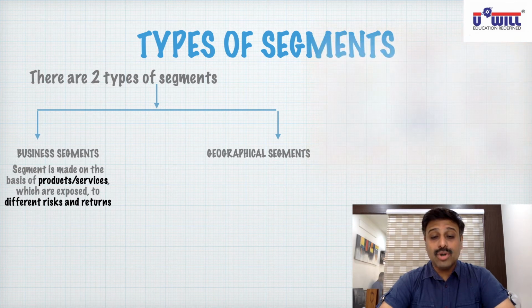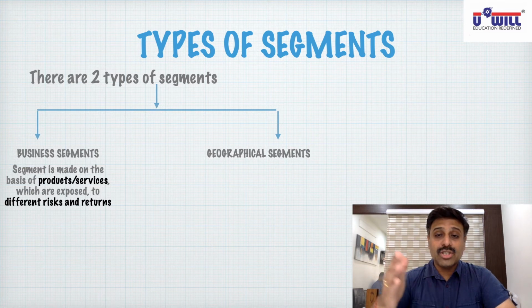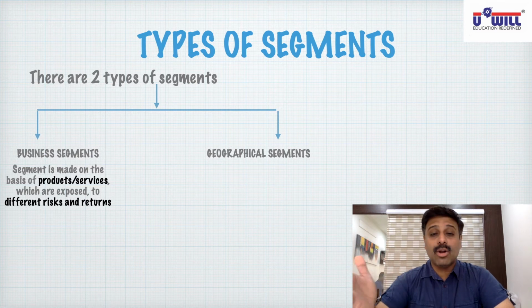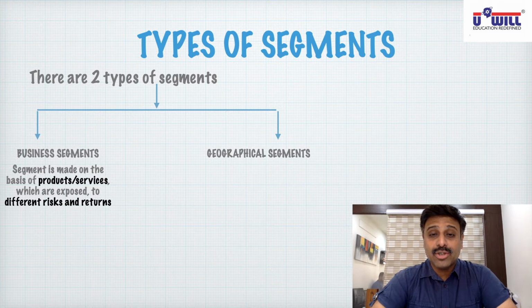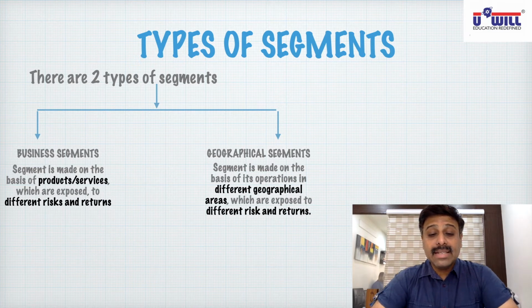Now if we go ahead with geographical segments, then as I gave you the example in UWIL classes, schooling, college, then professionals, BBA entrance, MBA entrance, these are all different types of business segments. And if we classify on the basis of geographical segments, then you can say OP Road, Subhanpura, Gotri, Sama, Bharashia, Karalibag, Nizampura, Pratapnagar are different geographical segments. Here, the segment is made on the basis of its operations in different geographical areas, which are exposed to different risk and return.